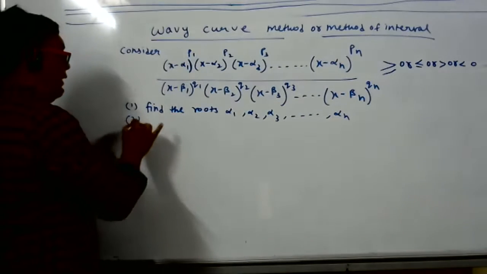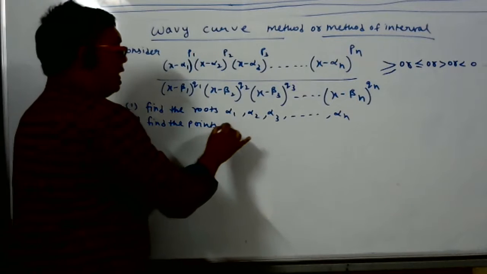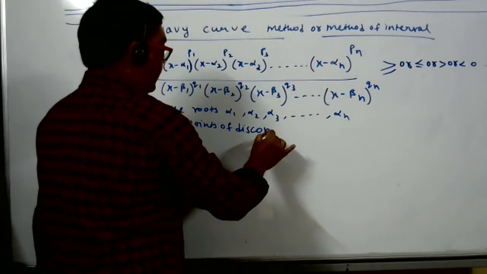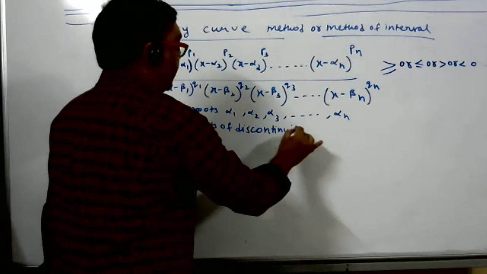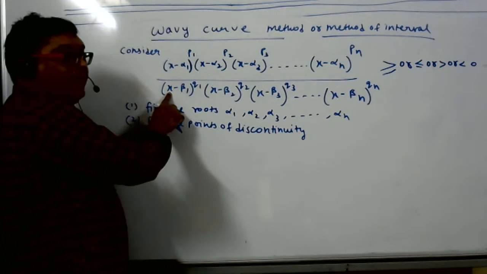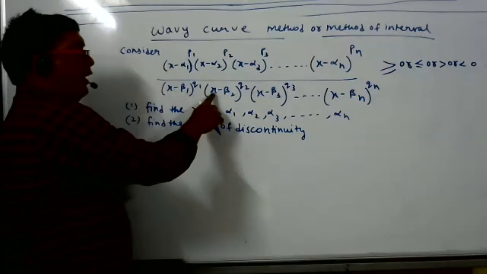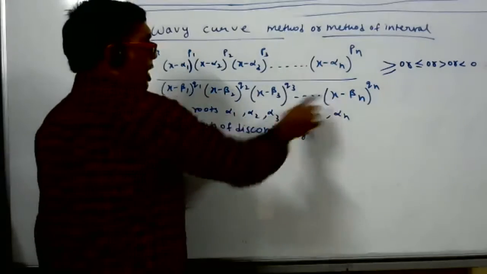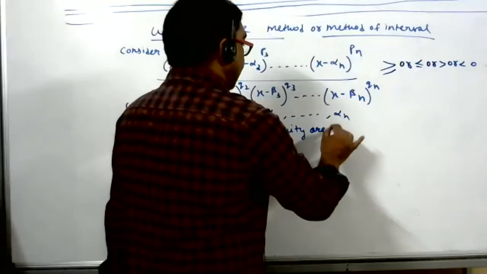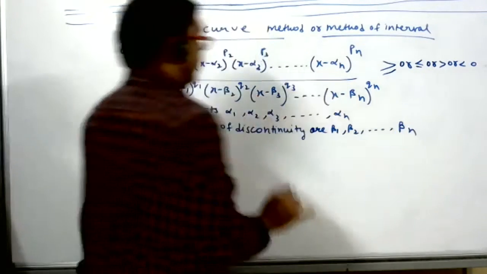Second, find the points of discontinuity, meaning those points where the function is not defined. If I put beta 1 in place of x, the expression will become infinity. So we say beta 1, beta 2, beta 3, up to beta n are points of discontinuity.